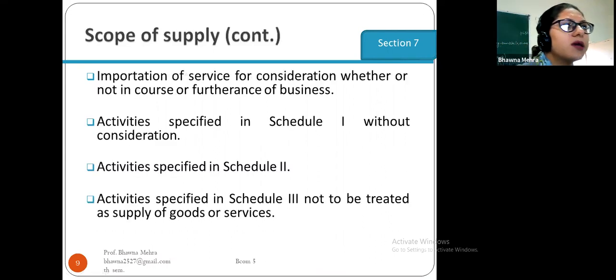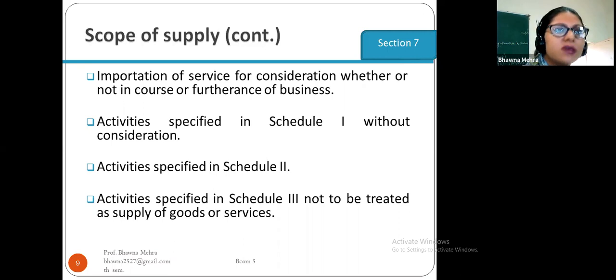Also in the scope of supply: importation of services for consideration, whether or not in the course or furtherance of business; activities specified in Schedule 1 without consideration; and activities specified in Schedule 2. Activities specified in Schedule 3 are not to be treated as supply of goods or services.